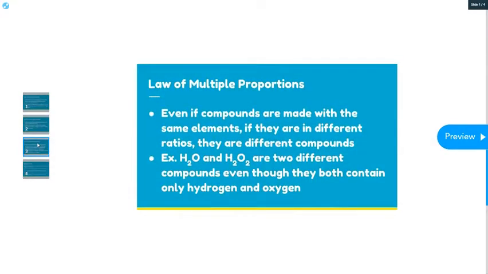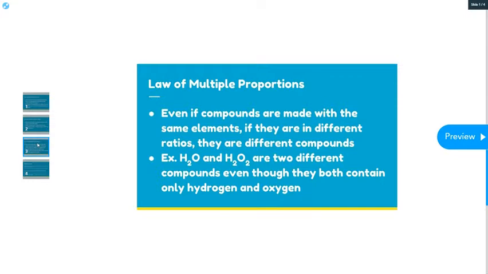Then our third law related to matter is called the law of multiple proportions. The law of multiple proportions states that even if you have a compound that's made with the same elements, if they're in different ratios, or different proportions, they're going to be 2 different compounds. So a great example of this is water and hydrogen peroxide. Water is H2O and hydrogen peroxide is H2O2. They're 2 different compounds, even though they both just have hydrogen and oxygen.